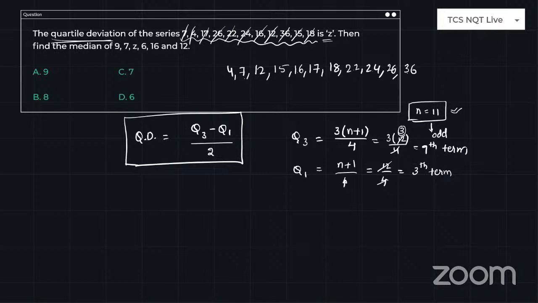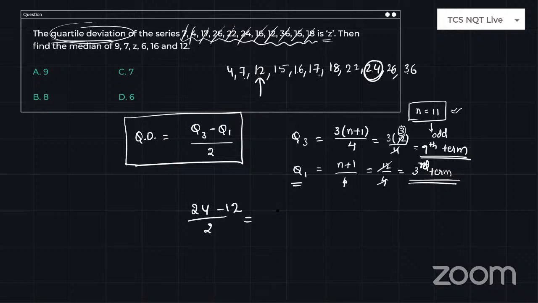So I am explaining, guys. I am not doing the problem, I am explaining in detail about this particular deviation. That's why I'm taking this much time. So Q3 is the ninth term and Q1 is the third term. What is the third term? Third term is 12. So Q1 is 12. What is the ninth term? 1, 2, 3, 4, 5, 6, 7, 8, 9. 24. So 24 minus 12 divided by 2 is 12 by 2, which is 6. 6 is nothing but Z.